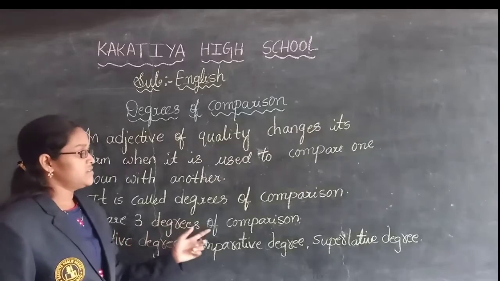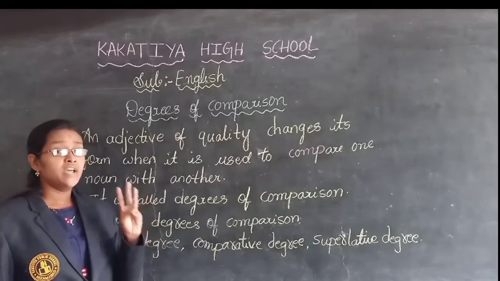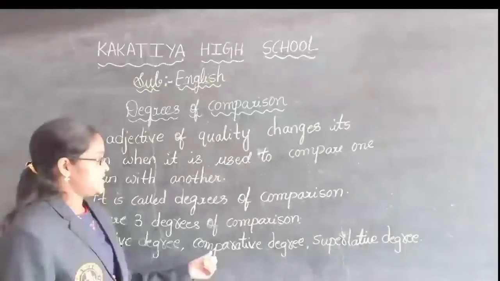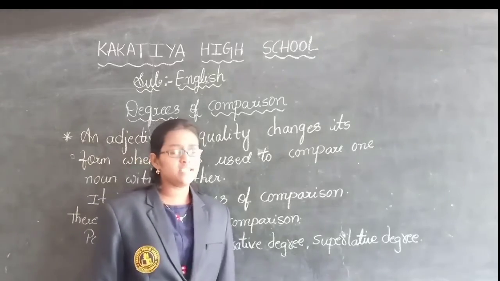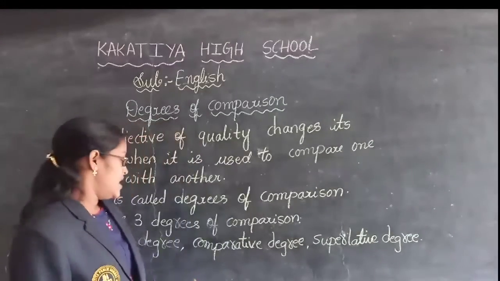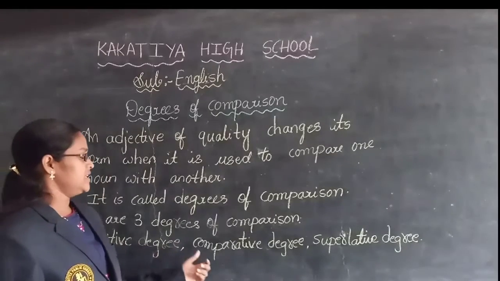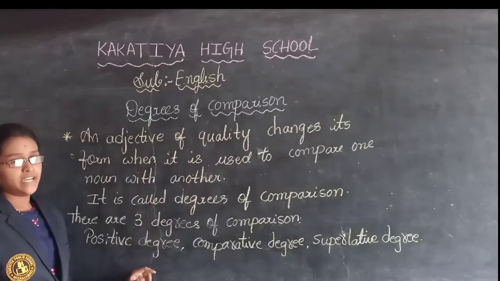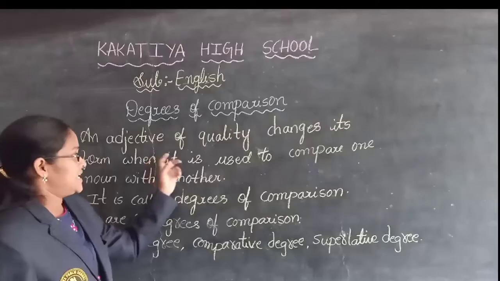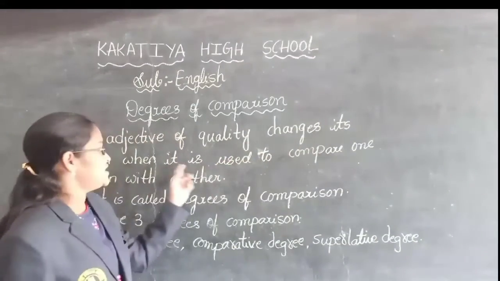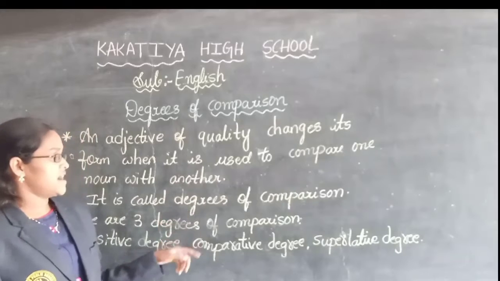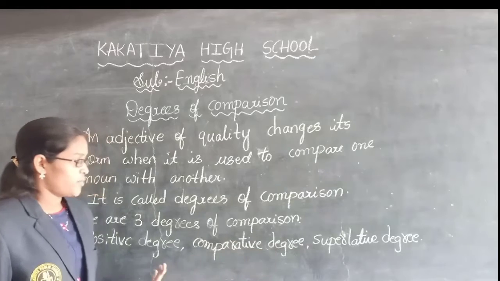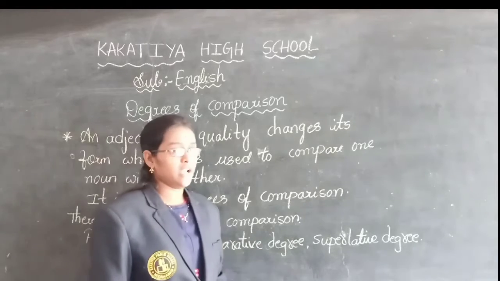There are three degrees of comparison. How many types, children? There are three. The first one is positive degree, the second one is comparative degree, and the third one is superlative degree. So let us learn one by one. Understood, children, what is degrees of comparison? It means an adjective of quality changes its form when it is used to compare one noun with another.